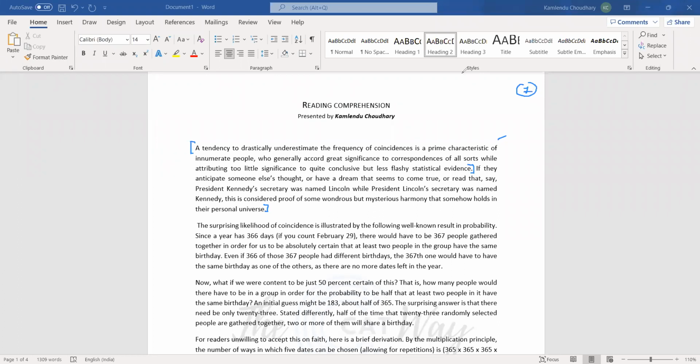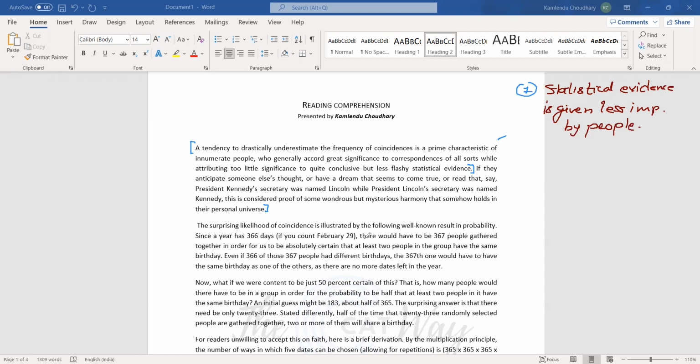Let's summarize it in red. The tendency to drastically underestimate the frequency of coincidences is a prime characteristic of innumerate people, who generally accord great significance to correspondence of all sorts while attributing too little significance to conclusive but less flashy statistical evidence. So statistical evidence is given less importance by people. That is all we need to have in mind for now from the first paragraph.